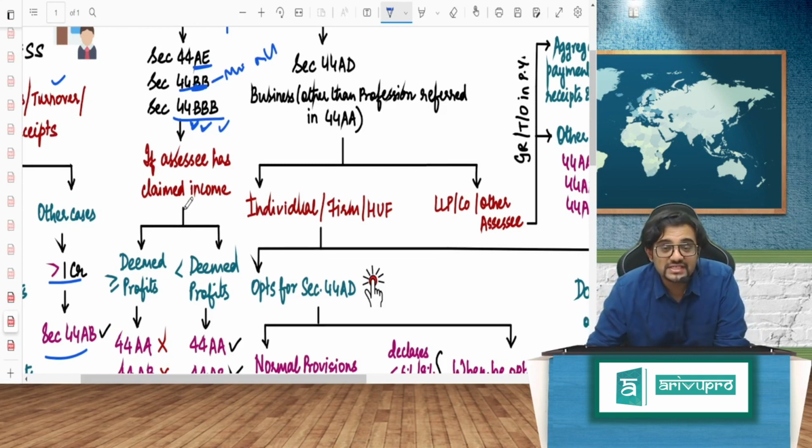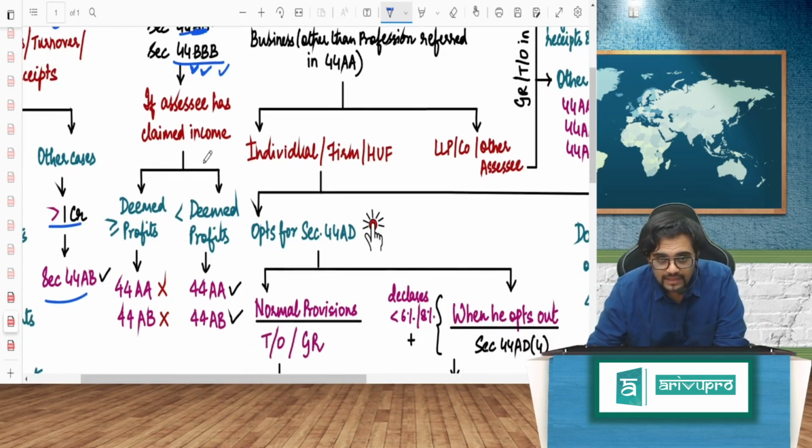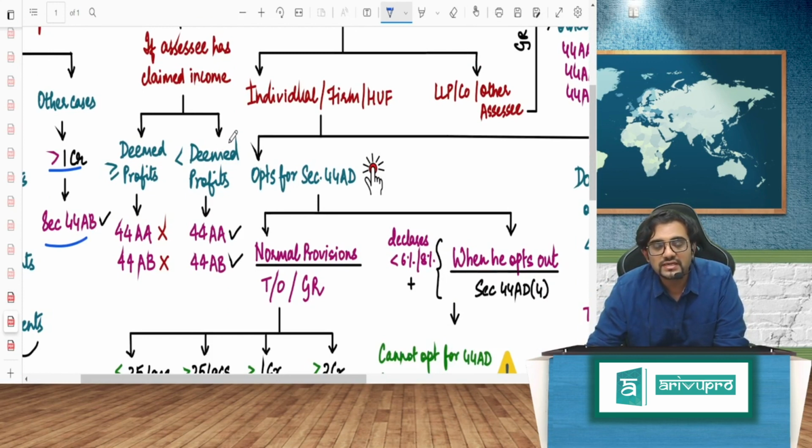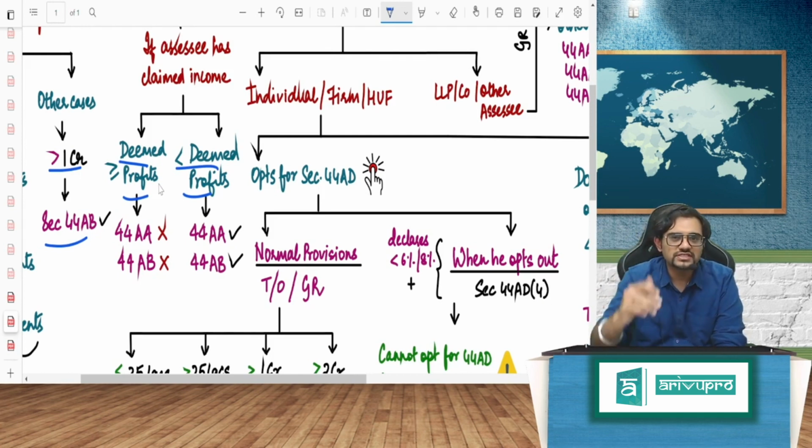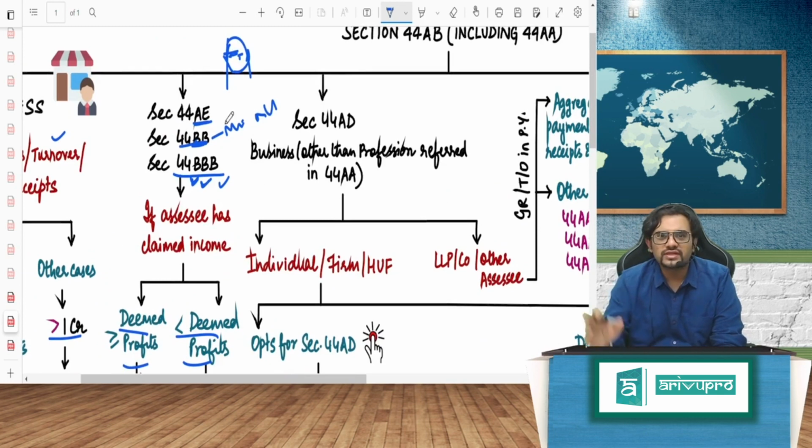So if SSC has claimed the income, how much, guys? Less than the deemed profits, and greater than or equal to deemed profits. That's fine. If it is greater than or equal to the deemed profits, of course, the deemed profits is given there. For A, you know, all that tonnage thing. And for BB and BBB, it's around 10% is the deemed profit.